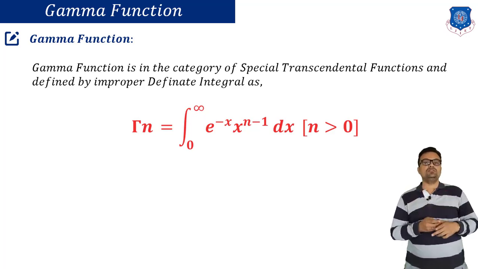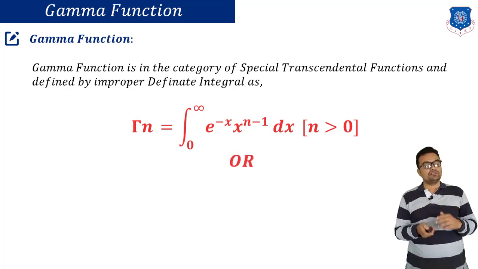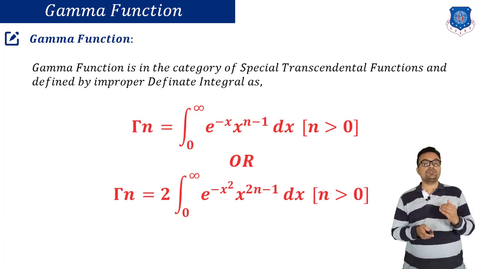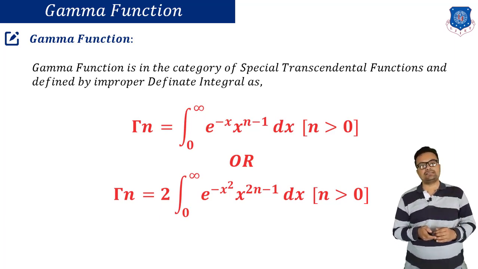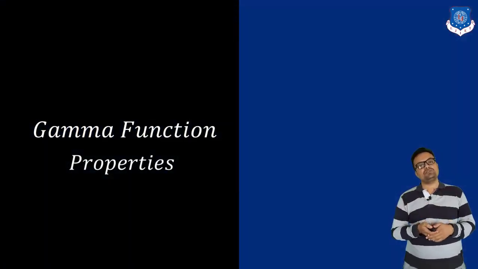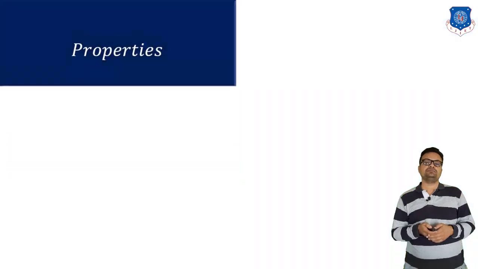Try to look at this value once again. The limits are 0 to infinity, e raised to minus x, x raised to n minus 1. Or you can consider another form also. Gamma of n is alternatively defined by 2 times the integral from 0 to infinity e raised to minus x square, x raised to 2n minus 1 dx. Let us consider some properties of this function, which is the gamma function.